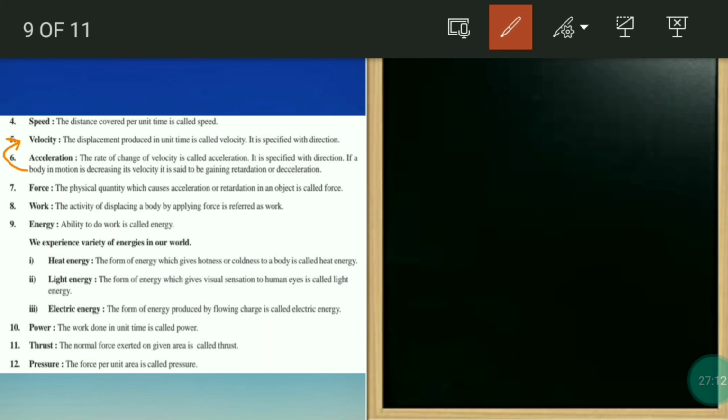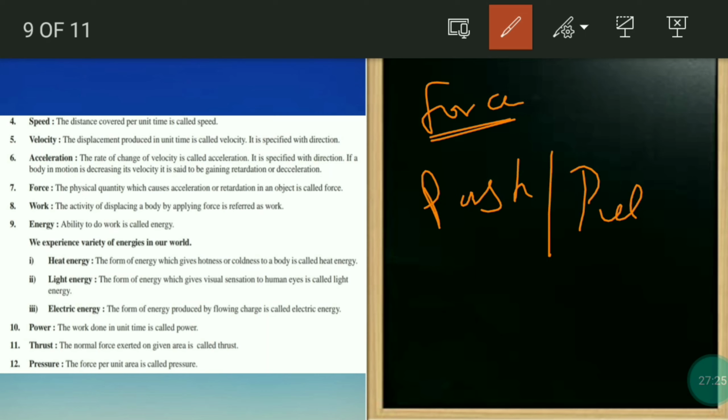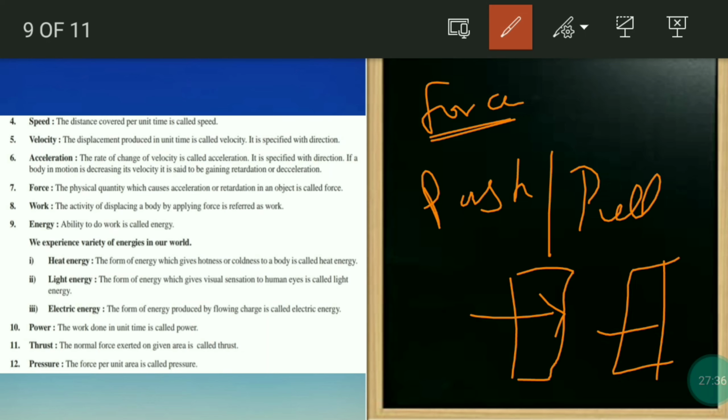So for learning force, we need acceleration. All are interlinked. Now, force is nothing but push or pull. Short definition, push or pull. Push is something where you give force in this direction, you are pushing it. Pull is nothing but you are taking it out. That's it. This is force.